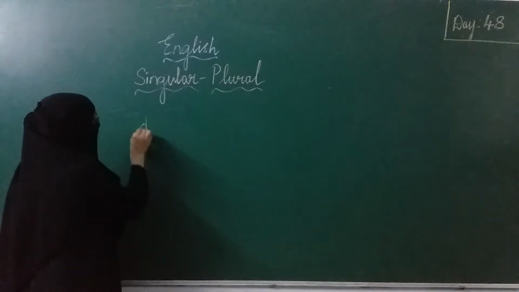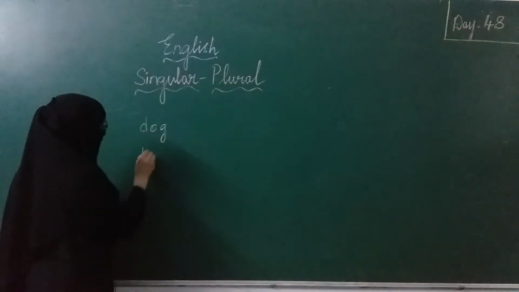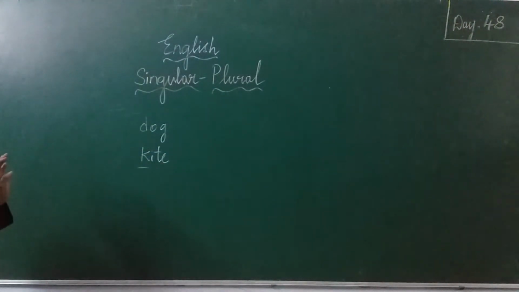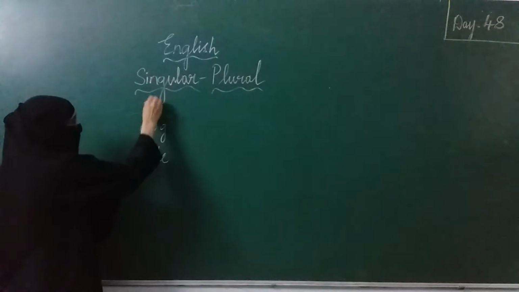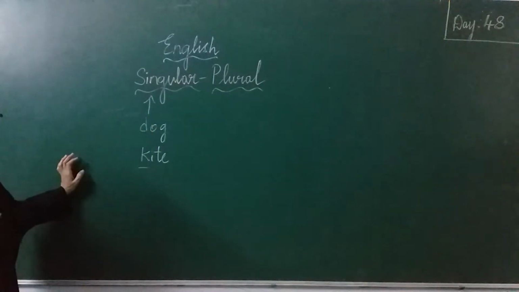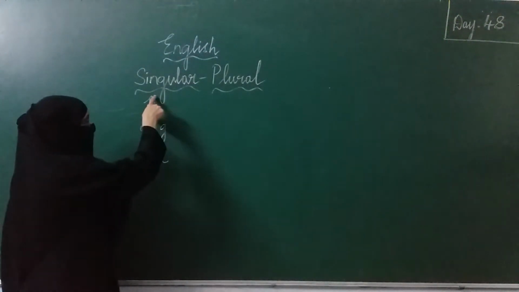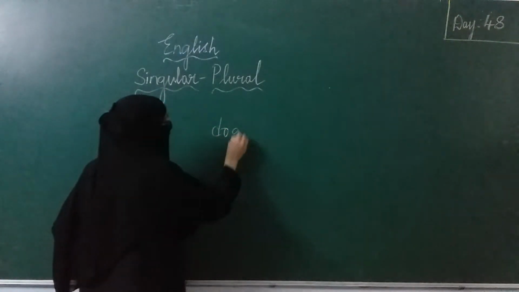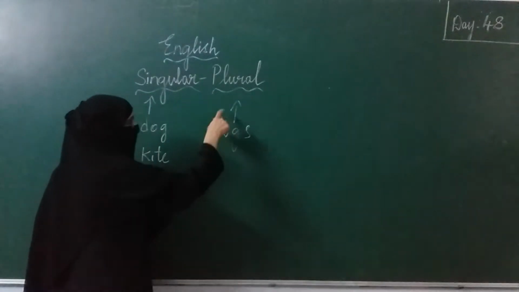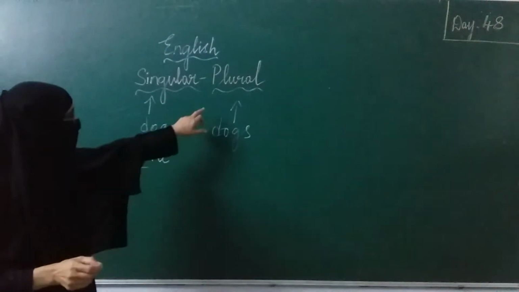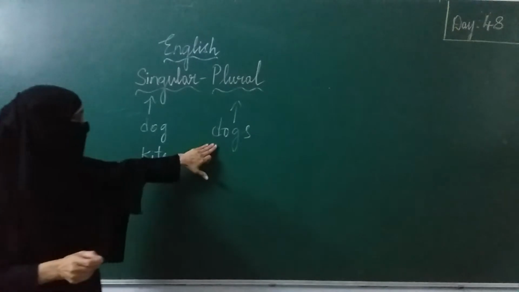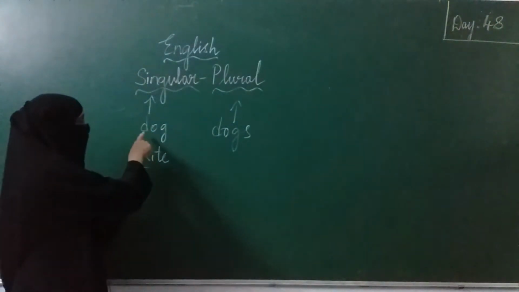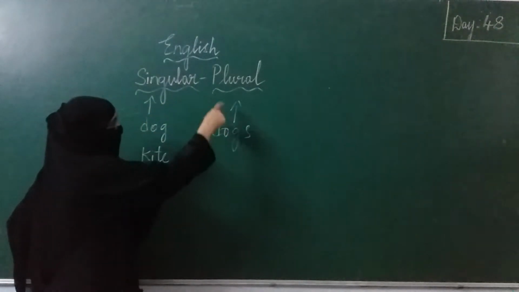Okay, I will take one noun: dog or kite. If a noun is single, we call it singular. If a noun is one, it is singular. If a noun is more than one, it is plural. Dog is one. Now I am writing here dogs. Dogs is more than one. So the nouns which are more than one, we call them plural. Is it clear? Dog, singular; dogs, plural.